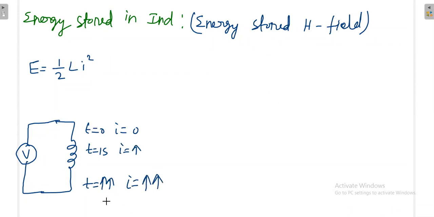Finally, see what is happening. You are applying some voltage, but the current through the inductor depends on the time. Only at steady state, after some time, you will get I equal to I max. Steady state does not need infinite time; after 5 time constants you will reach the steady state. So I is equal to I max. That's why at any point of time, how much energy is in the inductor depends on how much current is there. At t equal to 0, the current across the inductor is 0, so you do not have any energy.